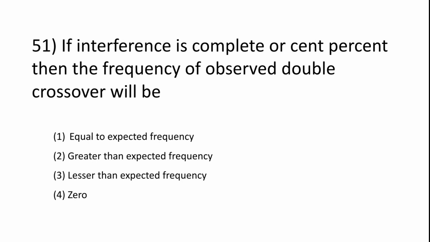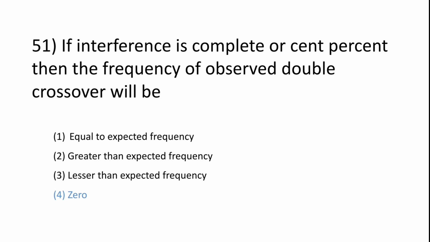Question number 51. If interference is complete or 100%, then the frequency of observed double crossover will be 1. Equal to expected frequency, 2. Greater than expected frequency, 3. Lesser than expected frequency, 4. 0. The right answer is 0.